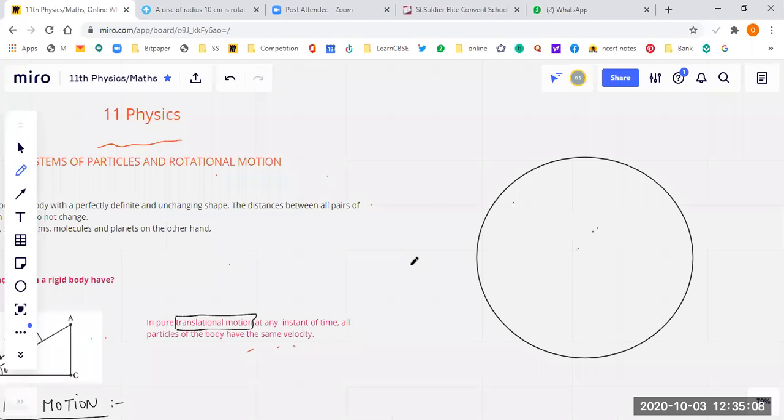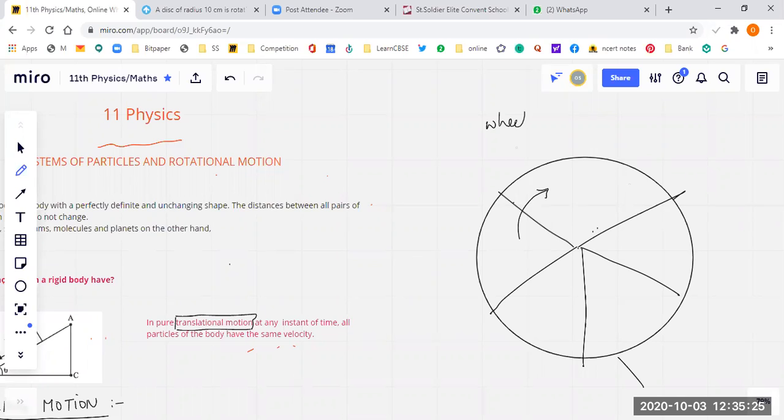Just think that this is a wheel, and this is the rim of the wheel. The circle is rotating, though I'm not able to show you. So we can say the wheel is rotating. Am I right?